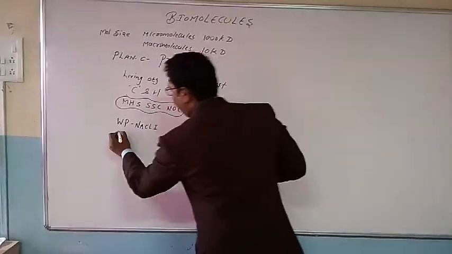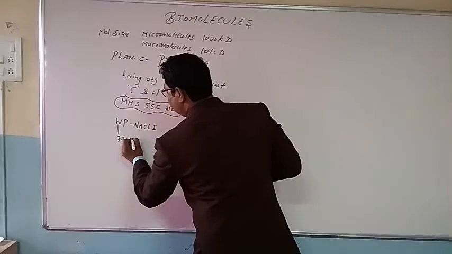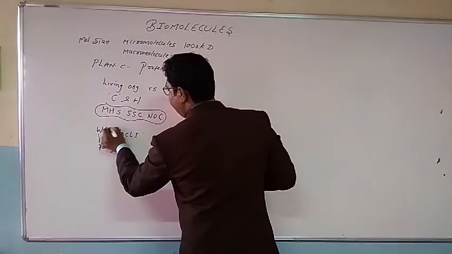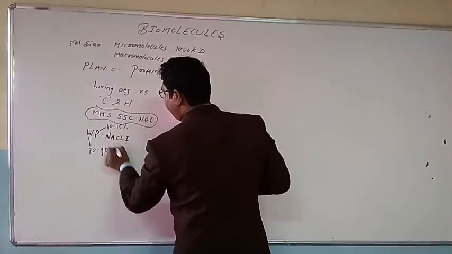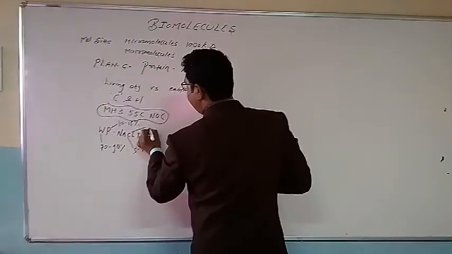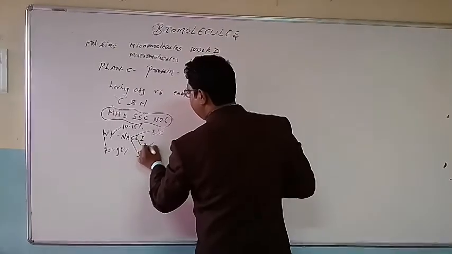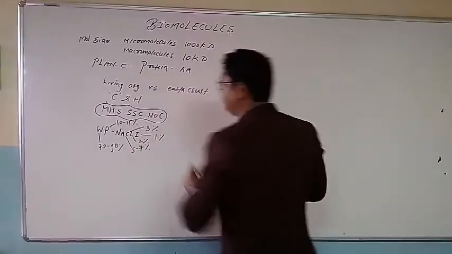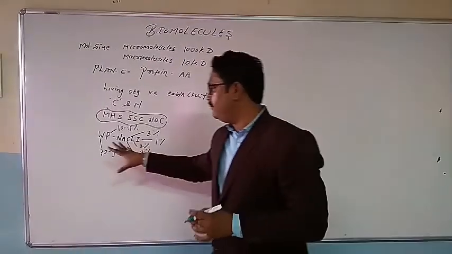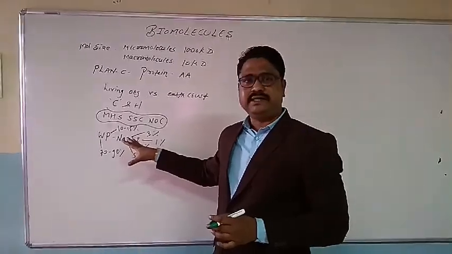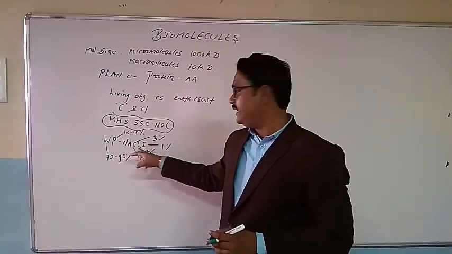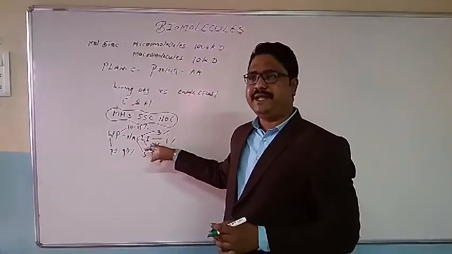Here W stands for water, which is 70 to 90%, protein 10 to 15%, nucleic acid 5 to 7%, carbohydrate 3%, lipids 2%, ions 1%. So in this way, the chemical constituents of the body can be studied and remembered by a simple shortcut key, that is wallpaper Nakli, that is W for water, P for protein, Na for nucleic acid, C for carbohydrate, L for lipid, and I for ions.